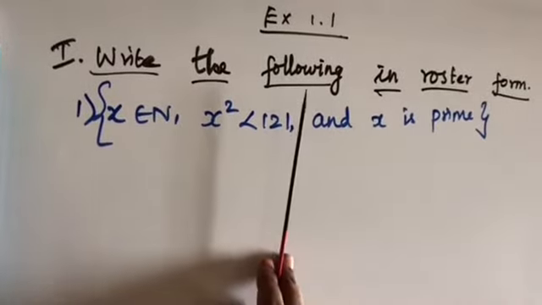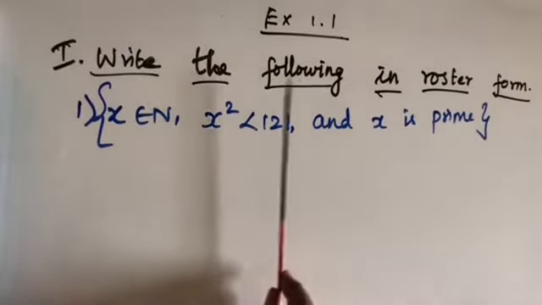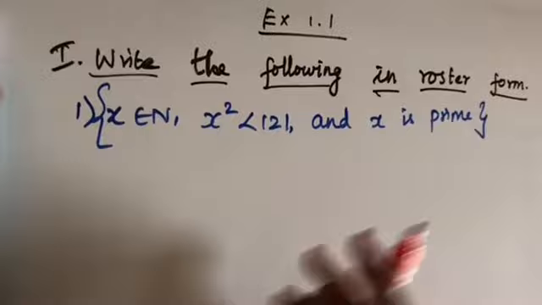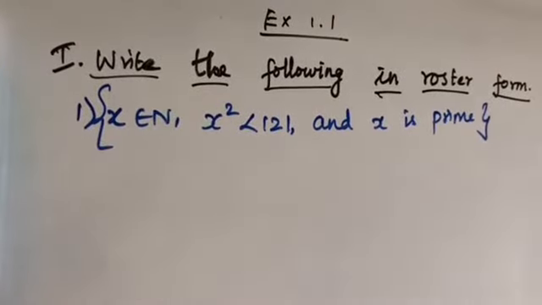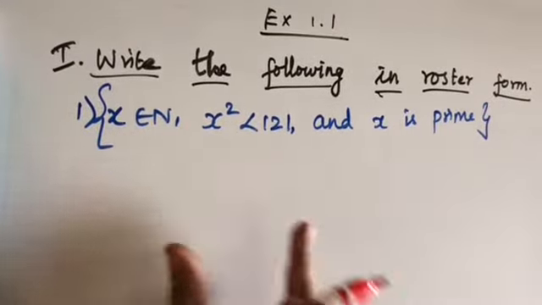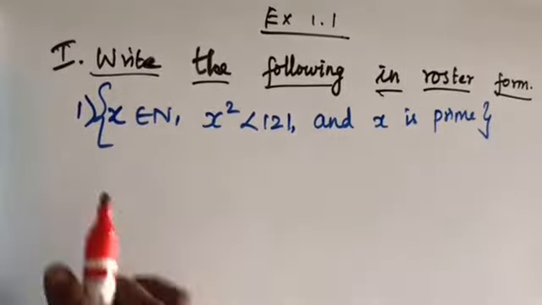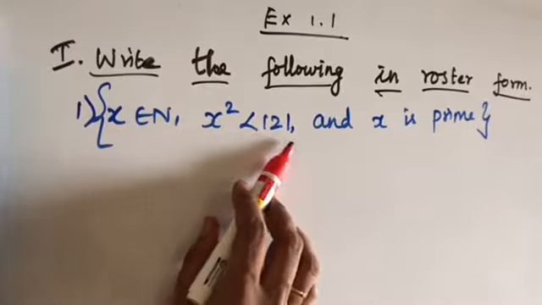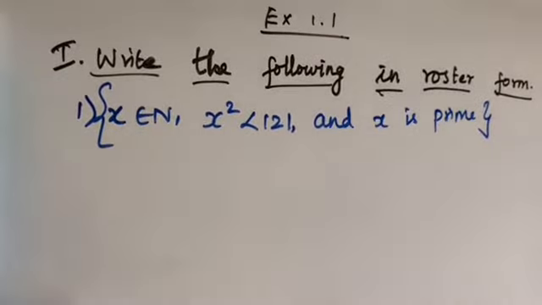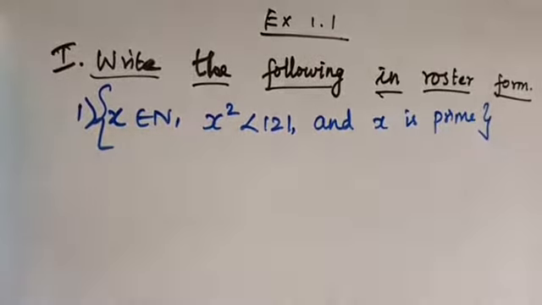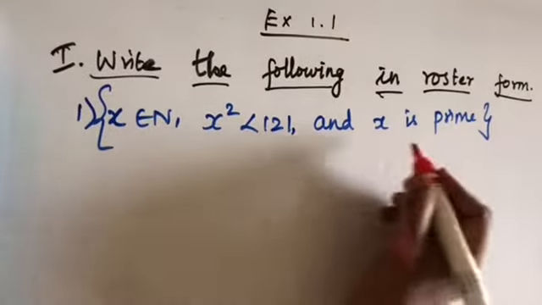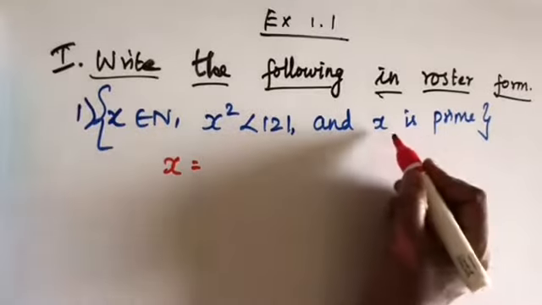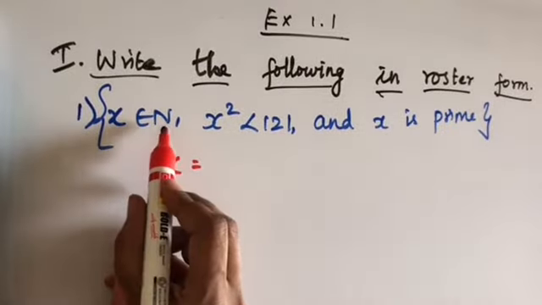In exercise 1.1, the first problem: write the following in roster form. Even in 10th standard itself, you learnt about the roster form and set builder form, right? So now we are going to write the given set in roster form. x belongs to N, where x square is less than 121 and x is prime. So the square should be less than 121. What are all the possible outcomes? And x is a prime and it should be a natural number also.